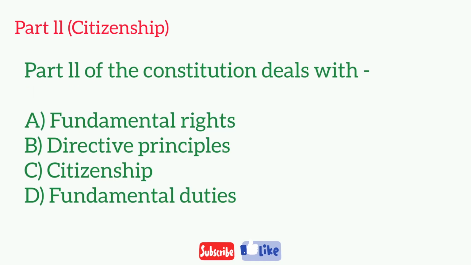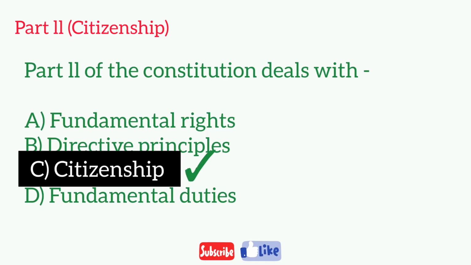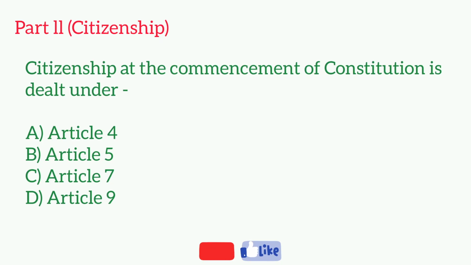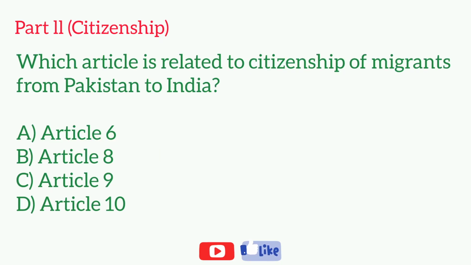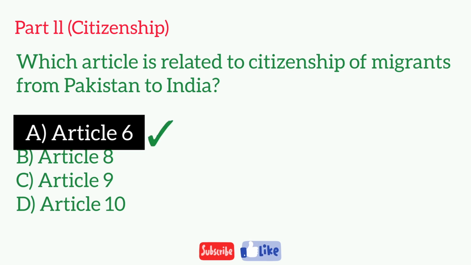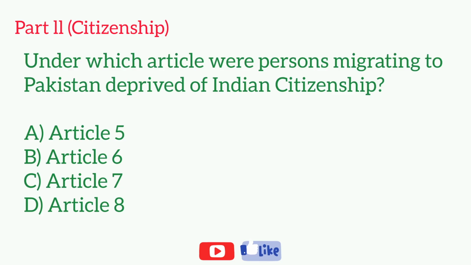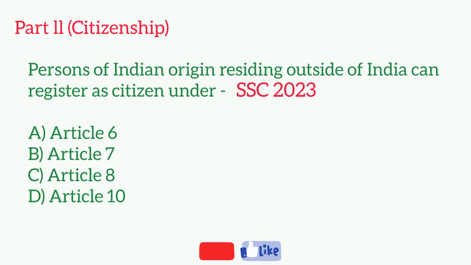Part 2 of the Constitution deals with. Citizenship at the commencement of Constitution is dealt with under? Which article is related to citizenship of migrants from Pakistan to India? Under which article were persons migrating to Pakistan deprived of Indian citizenship? Persons of Indian origin residing outside of India can register as citizen under?